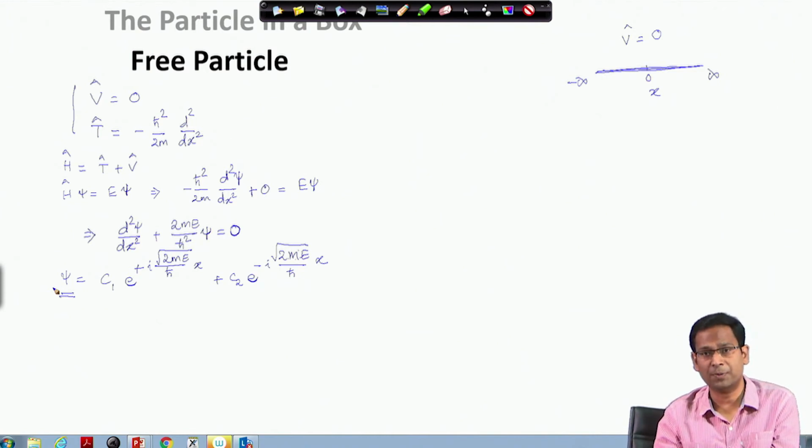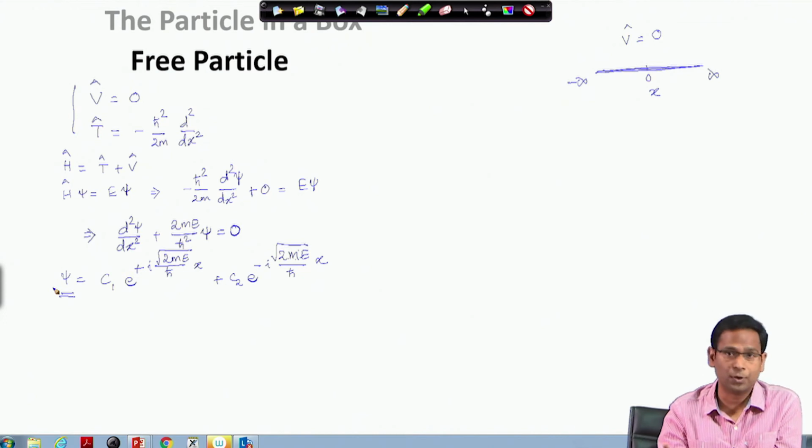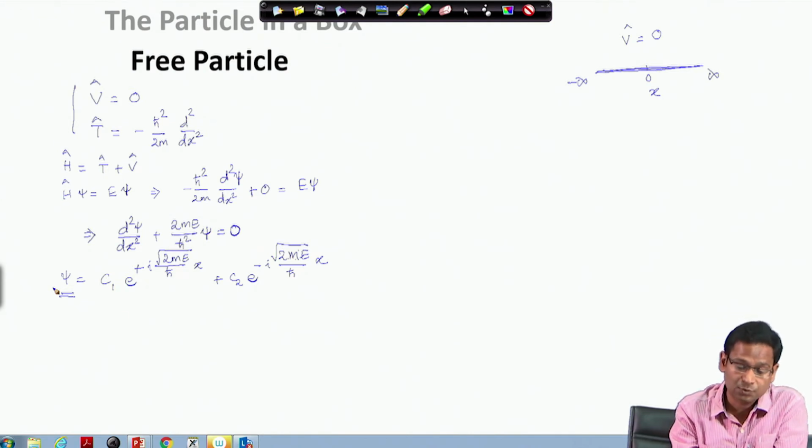However, when we have a free particle, it experiences no potential at all values of x. So, the kind of boundary condition that we saw in the previous problem is not there. But to have an acceptable wave function, we can impose one particular condition on this wave function, that this wave function should remain finite at all places.